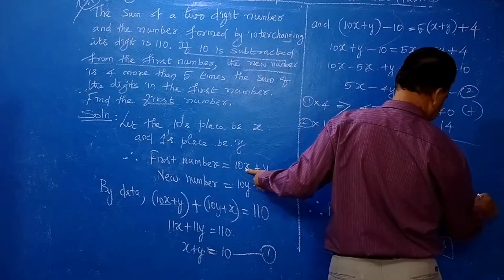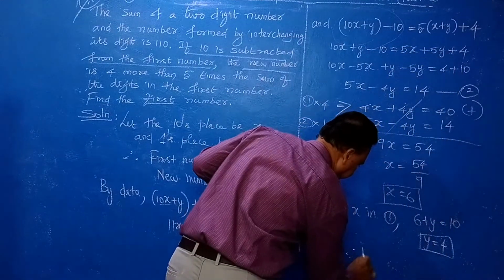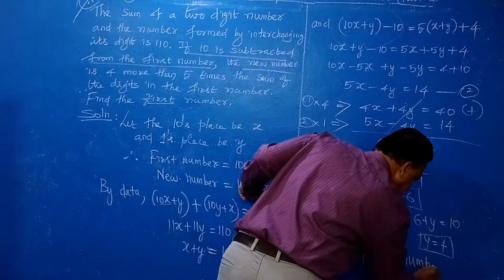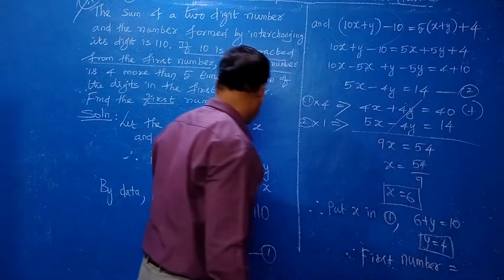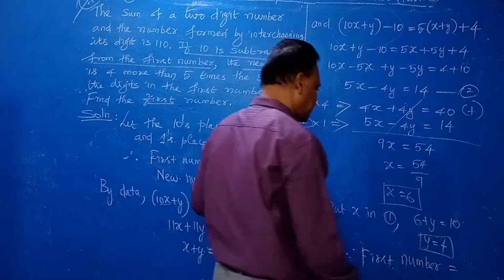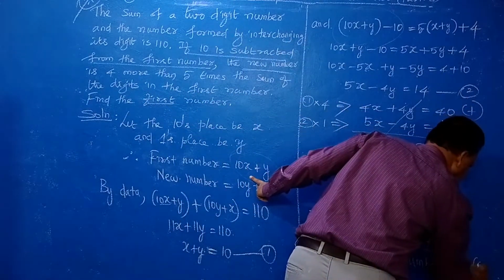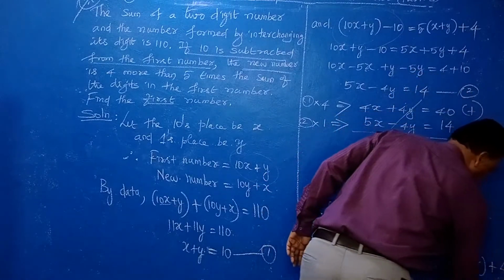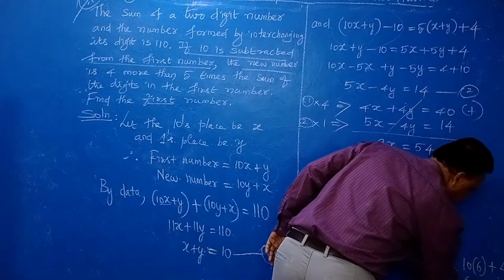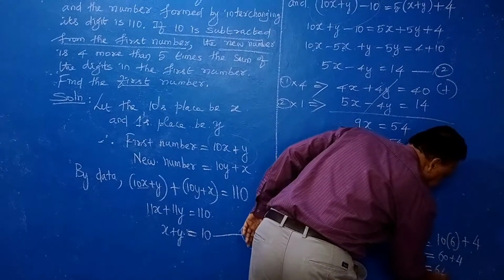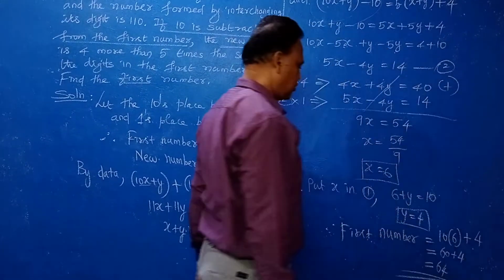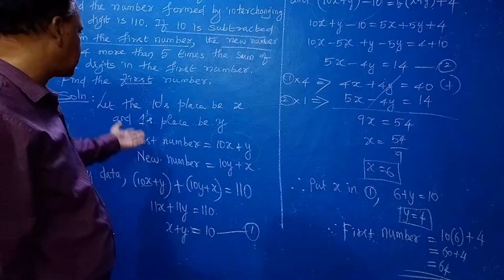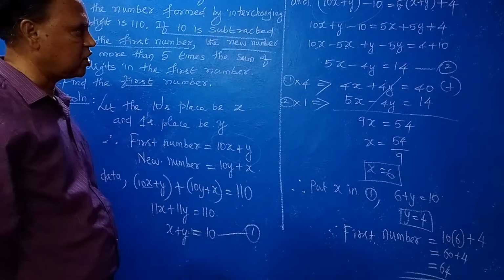Therefore first number is equal to 10x plus y, that is 10 into 6 plus 4, that is 60 plus 4, 64. That is the first number they asked. Find the first number, we got the first number.